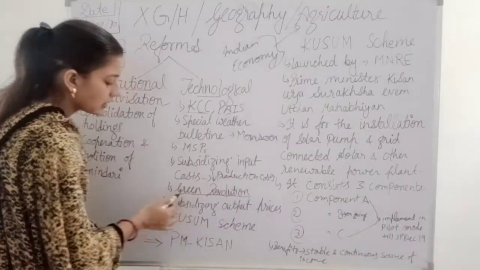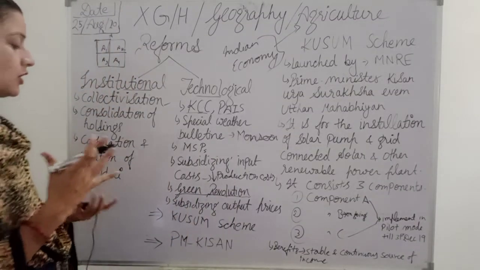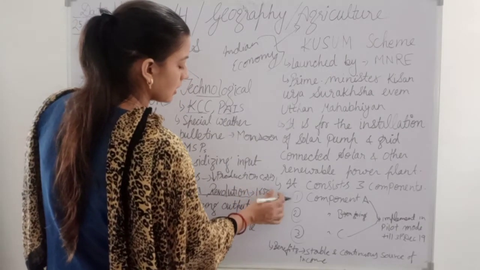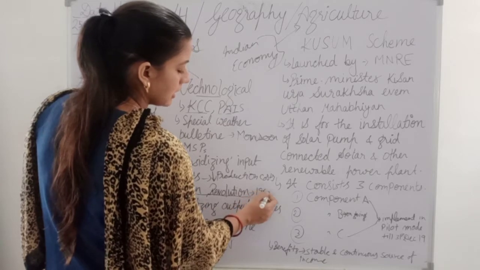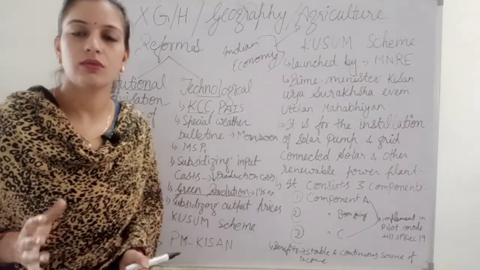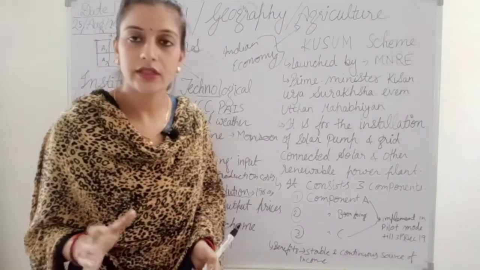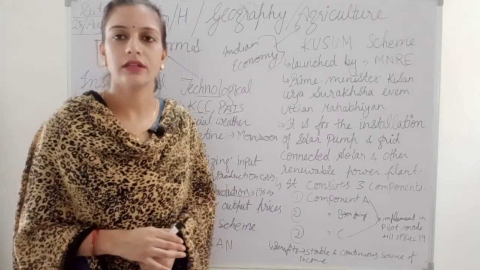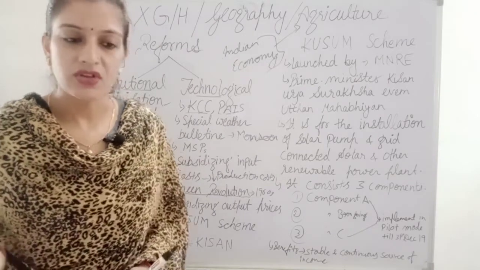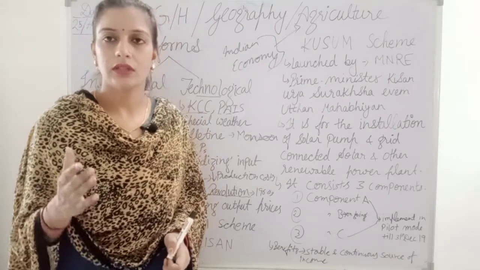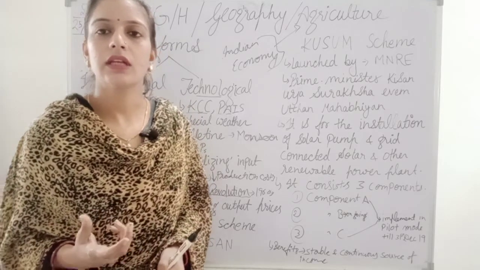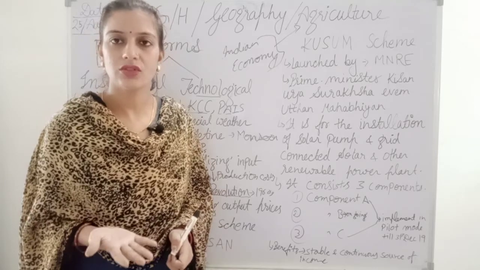Then we have the Green Revolution. You must have heard a lot about the Green Revolution. This was started in the 1960s, at the time of Indira Gandhi. In the beginning, the Britishers ruled over the country for about 200 years. They pressurized the farmers to cultivate indigo, and because of indigo cultivation, the land lost its fertility.